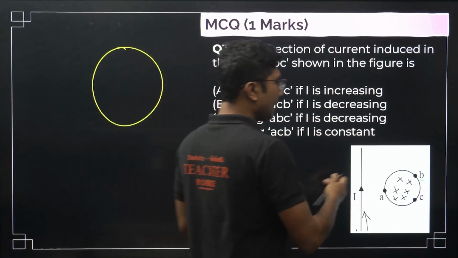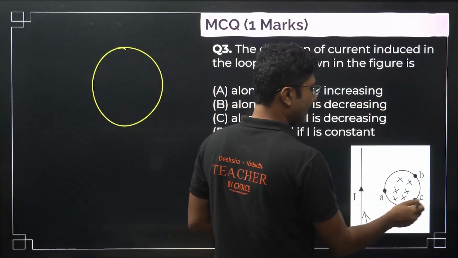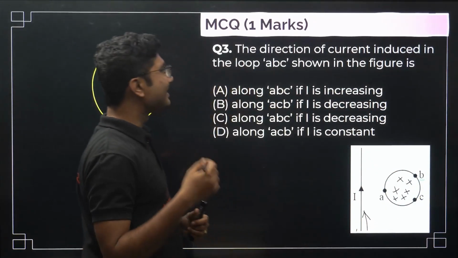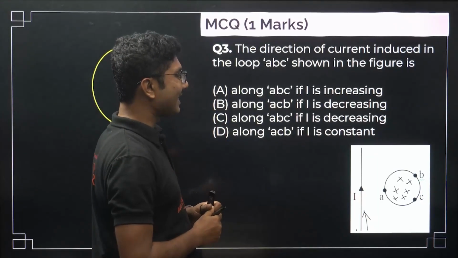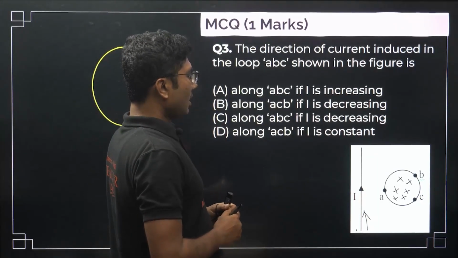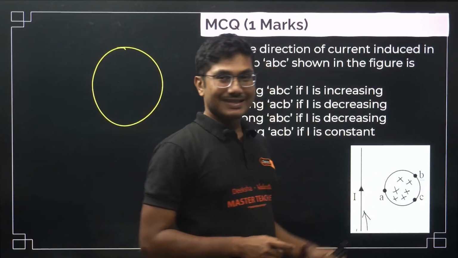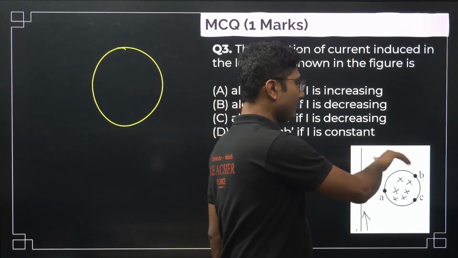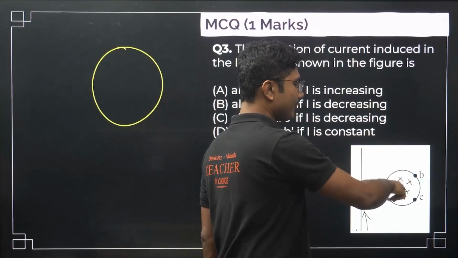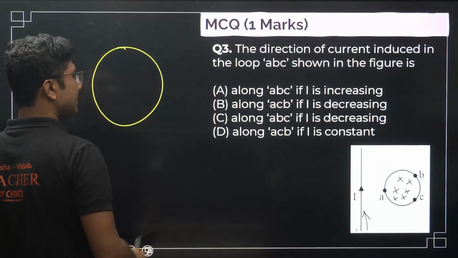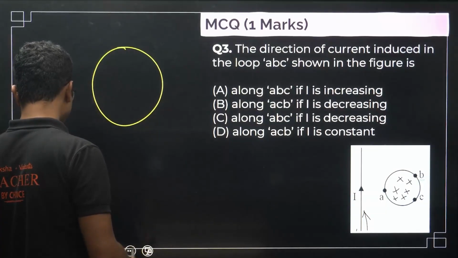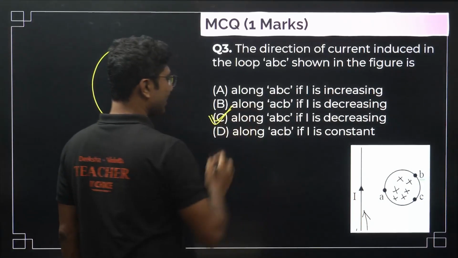So if current is increasing, the induced EMF will be in the direction A, C, B. Now if current is decreasing, it will be in this direction, A, B, C. So along A, B, C if current is decreasing, option C is correct for this particular case.